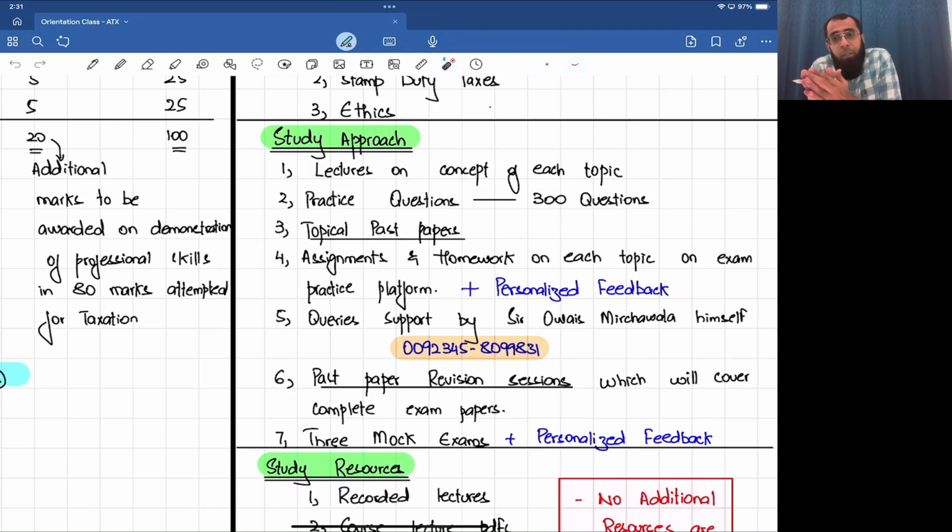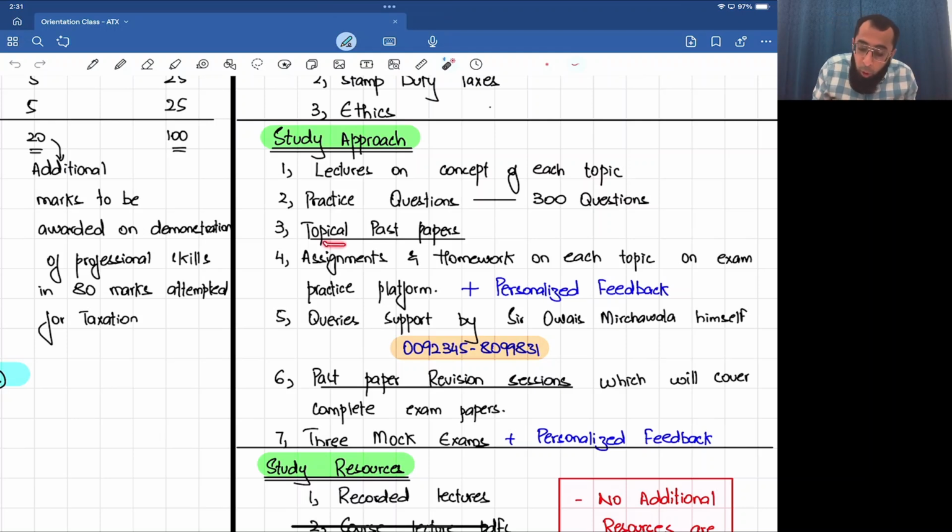Once you have studied the concept of that topic, you need to understand how to apply it. So for that, we do small practice questions. There are almost 300 small practice questions which we do so that the concepts get clear. We study a topic, we do a practice question so that you have an idea.